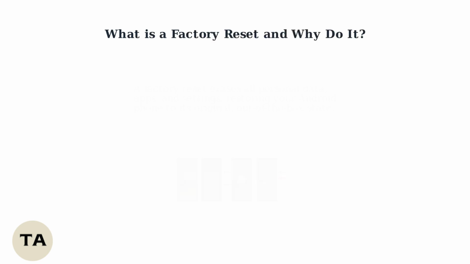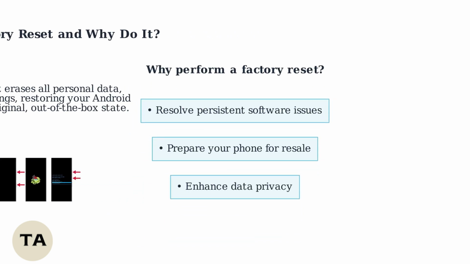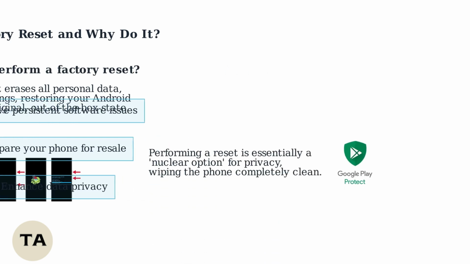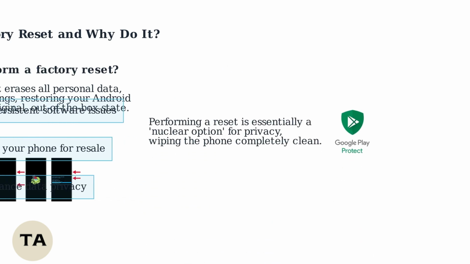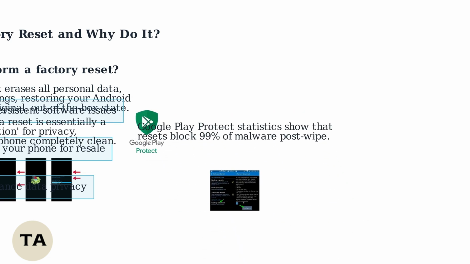A factory reset erases all personal data, apps, and settings, restoring your Android phone to its original, out of the box state. It's useful for resolving persistent software issues, preparing your phone for resale, or enhancing data privacy. Performing a reset is essentially a nuclear option for privacy, wiping the phone completely clean. Google Play Protect statistics show that resets block 99% of malware post-wipe.